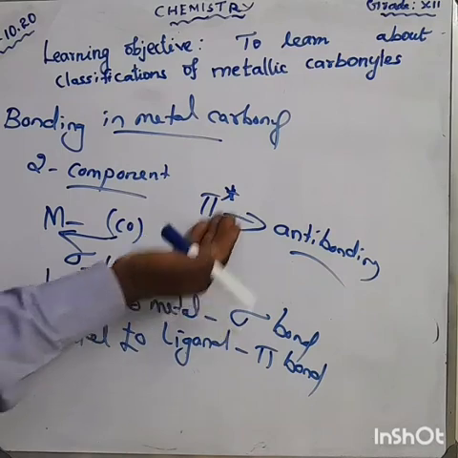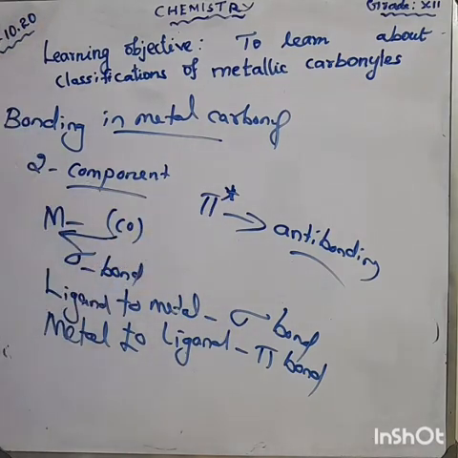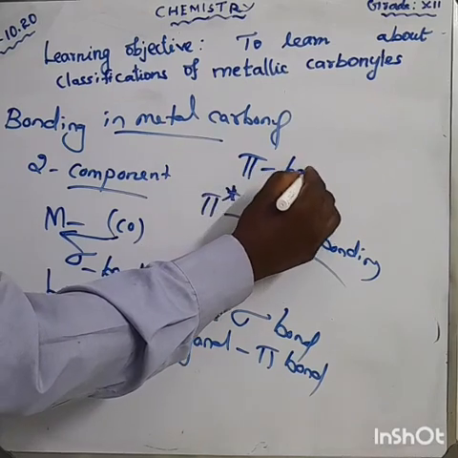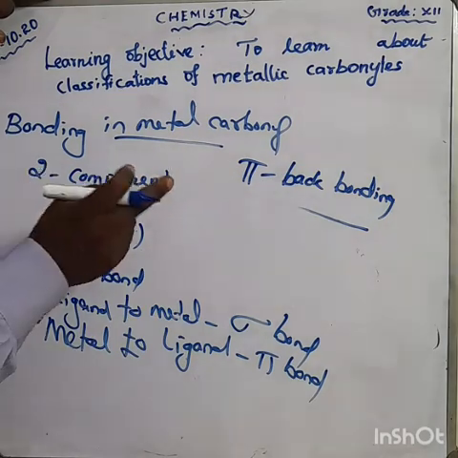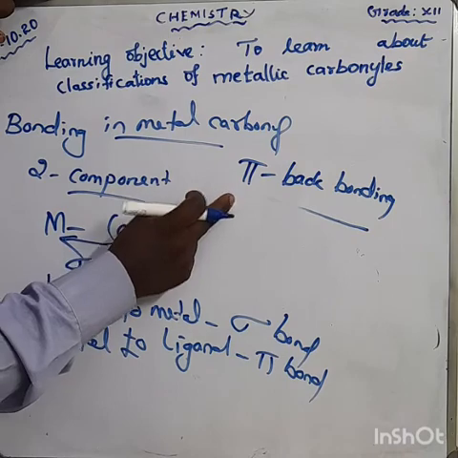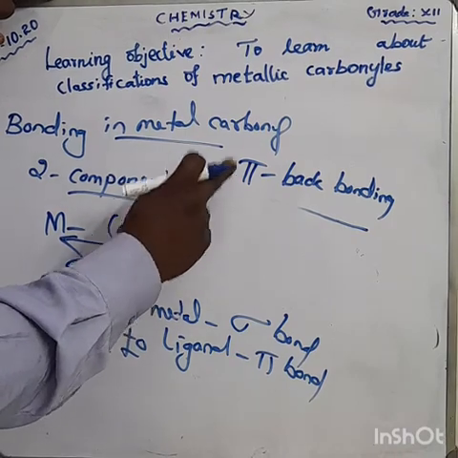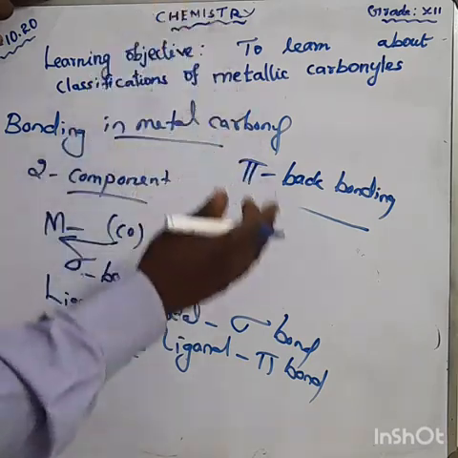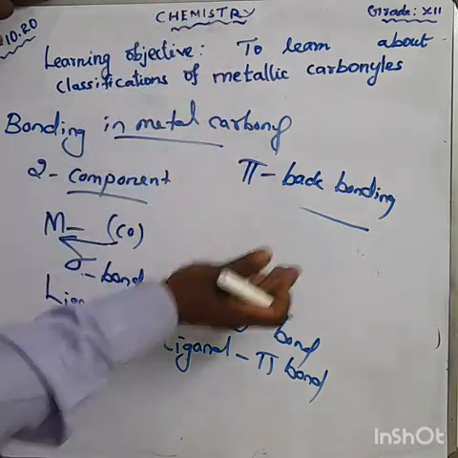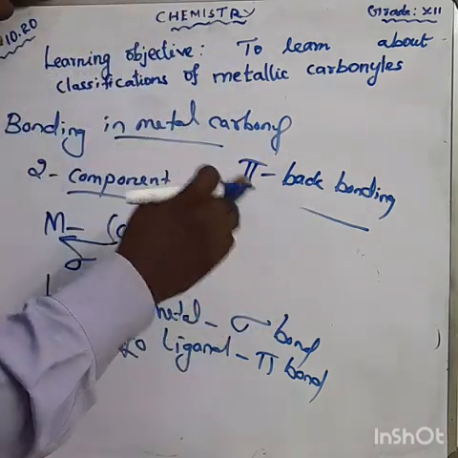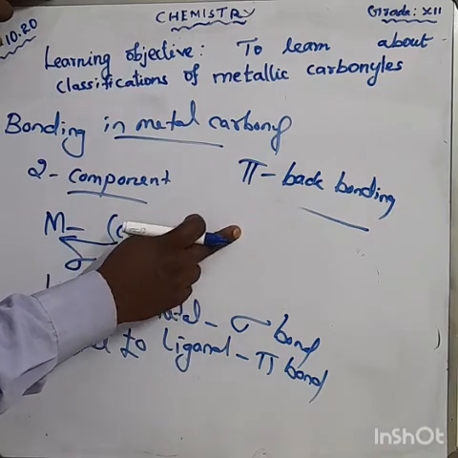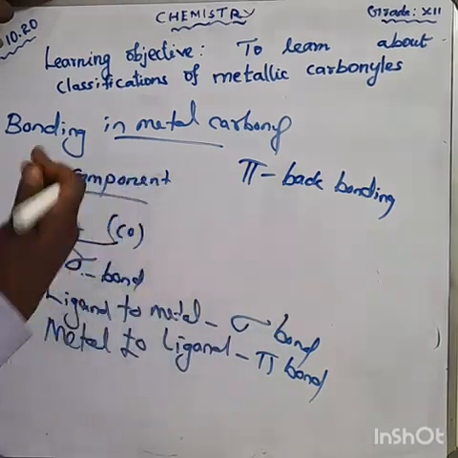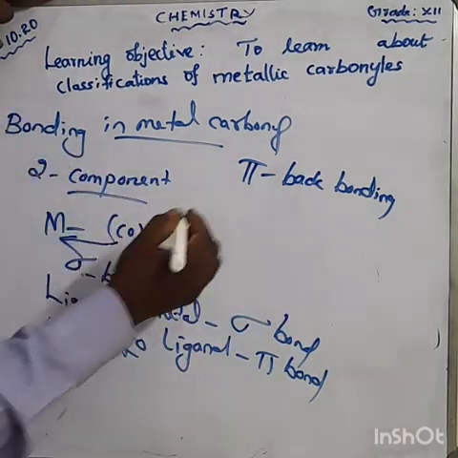Once again it comes back. That back is called pi back bonding. Pi back bonding. So don't forget to learn this for the 2 mark question. Pi back bonding. Okay, don't forget that. That is added electron density back to ligand. That process we are saying pi back bonding. Next, about the synergic effect.